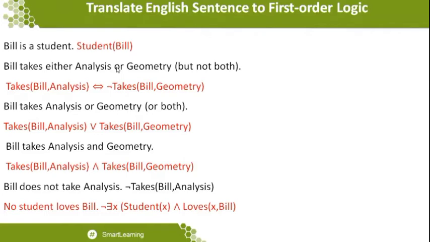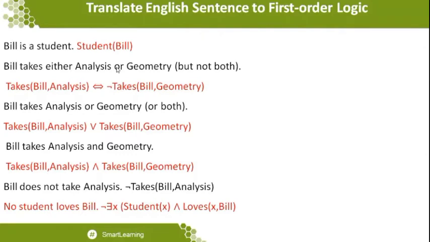Bill takes analysis and geometry. So here it represents Bill takes analysis, then the AND symbol, that is your conjunction symbol, the logical connective, followed by Bill takes geometry. So this is the next level of statement that is given over here.